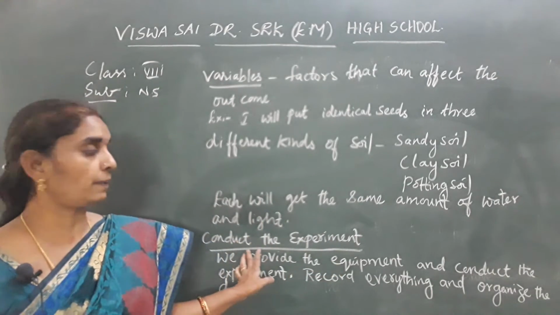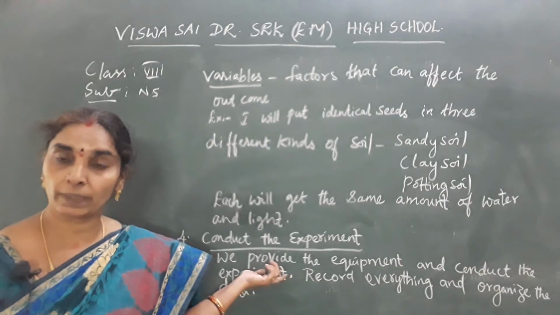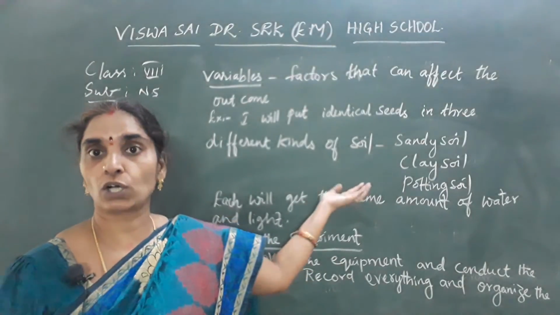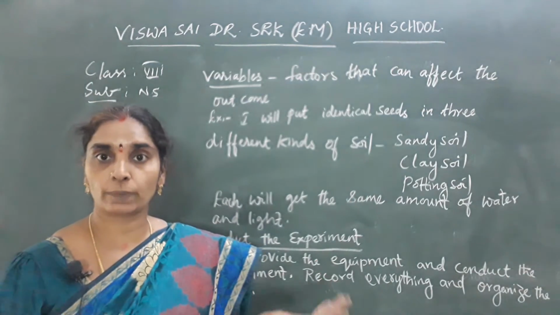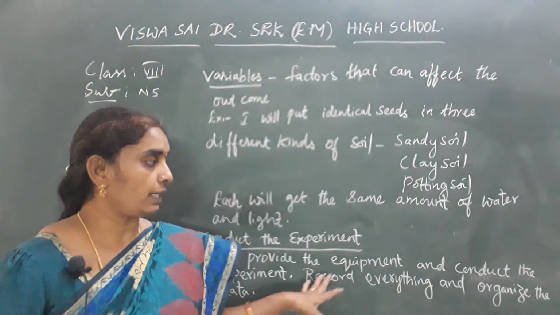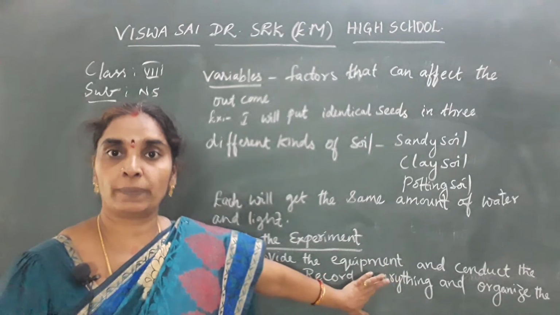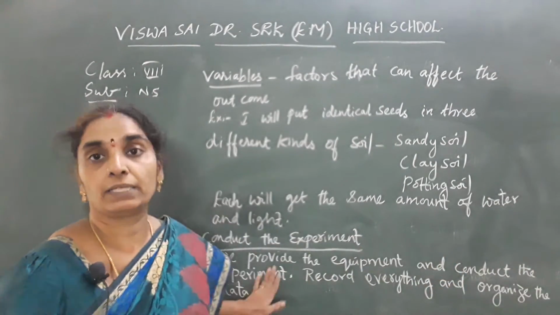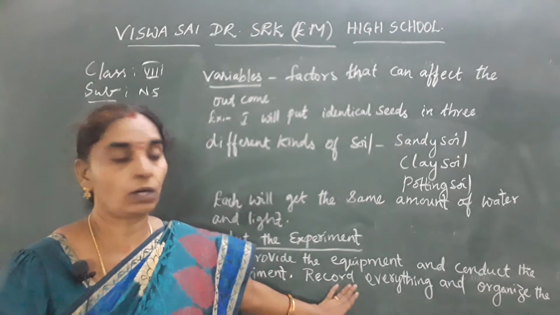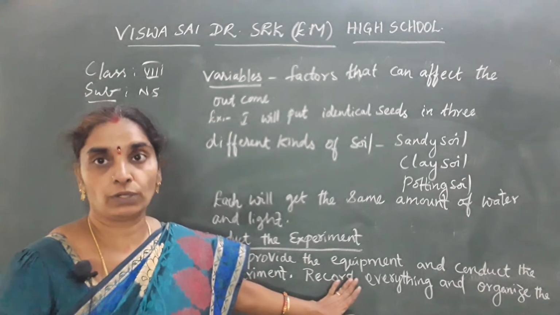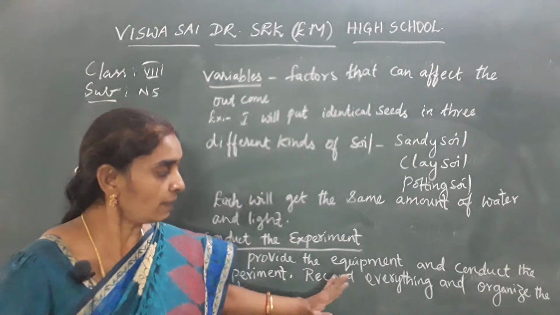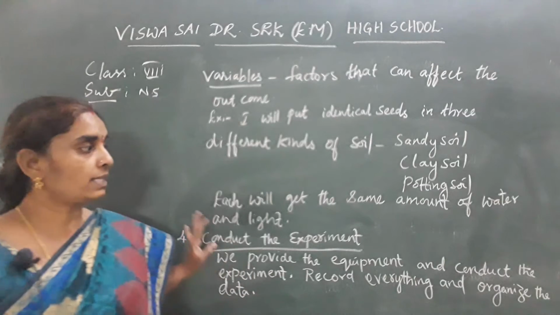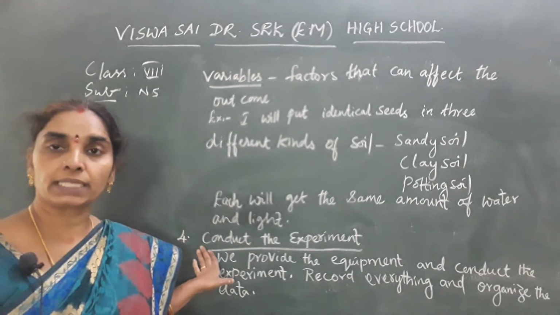For conducting the experiment, first we have to be ready with our equipment. That is these types of soil, bean seeds, and the number of seeds should be ready. So they have to be kept ready. Okay, so equipment should be ready and then you have to conduct the experiment. After conducting the experiment you have to record everything you have learned while doing the experiment and organize the data. Okay children, so this is about conducting the experiment.